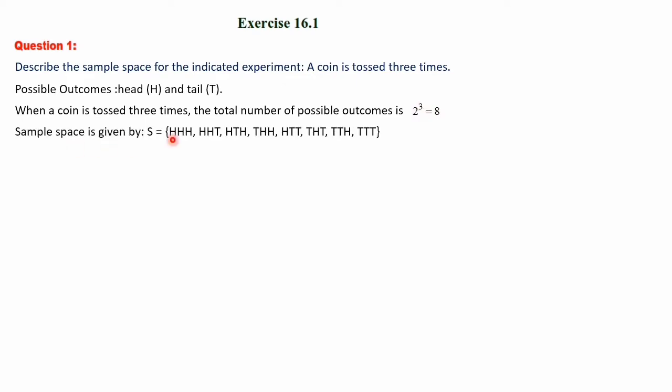So first is H, H, H. All 3 are head. And next one is 2 head and 1 tail. 2 head and 1 tail possibilities means last we can put tail. That is first head, second head, third one is tail. Then this tail we can bring to the middle. Then head, tail, head. Then again this tail we can bring to the first. That is T, H, H. First time tail, second and third head.